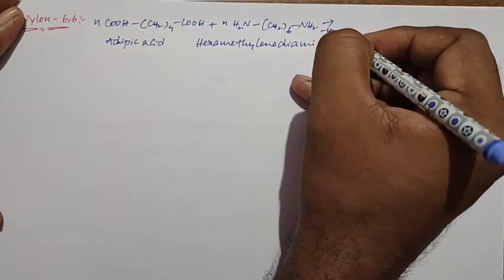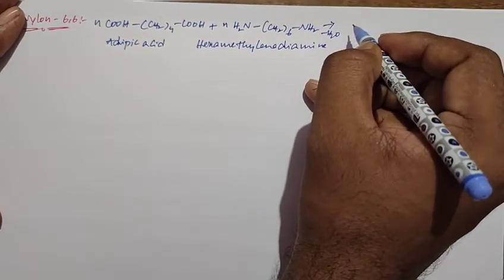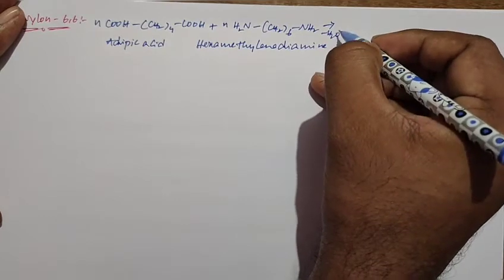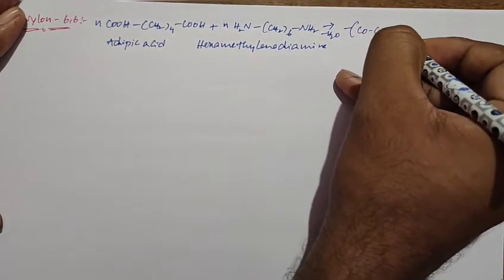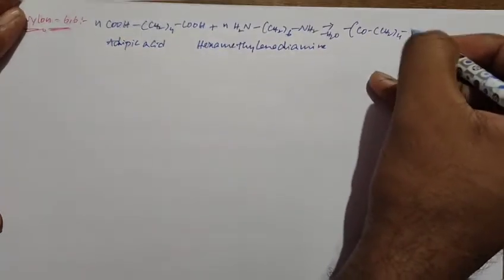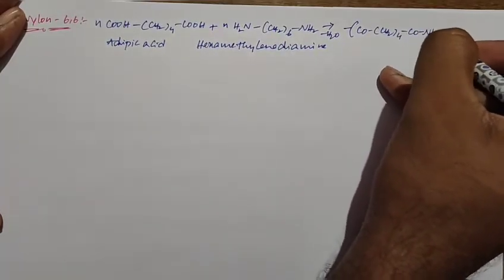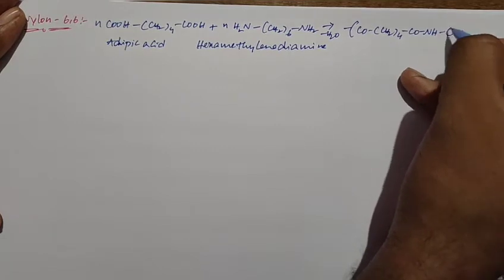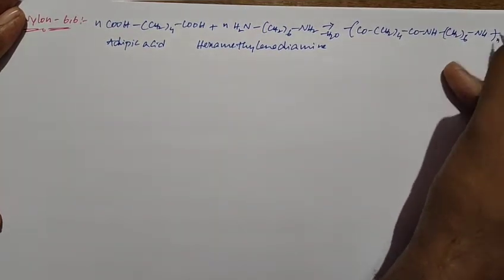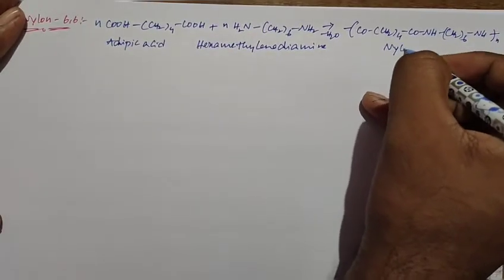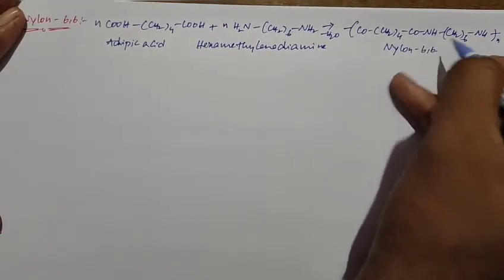Here we lose a water molecule, and we get nylon 66. Its structure is -CO-(CH2)4-CO-NH-(CH2)6-NH-. So this is nylon 6,6.